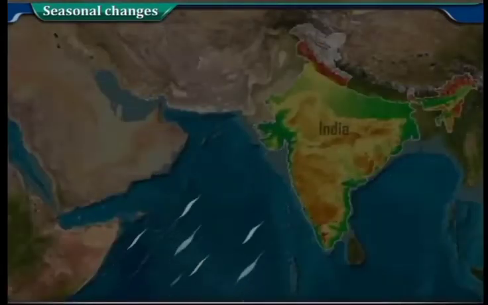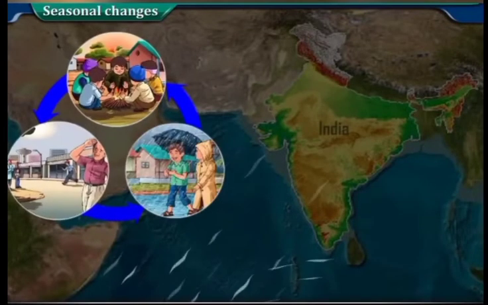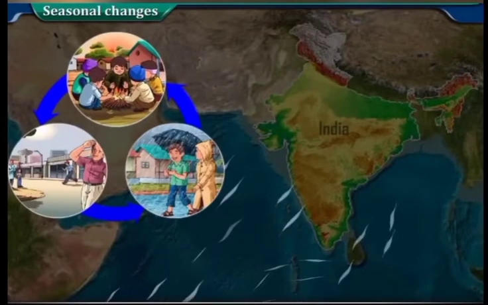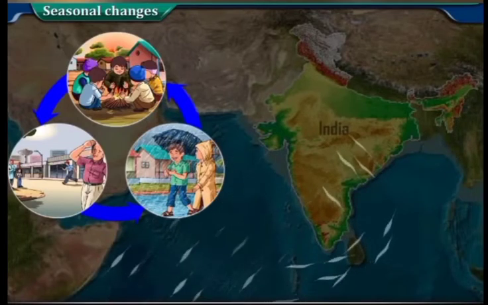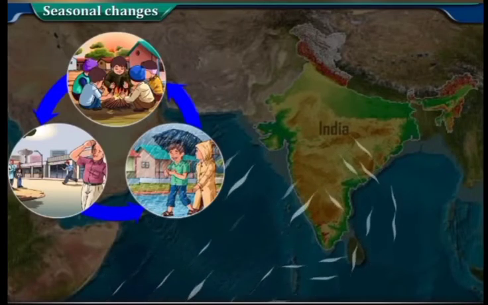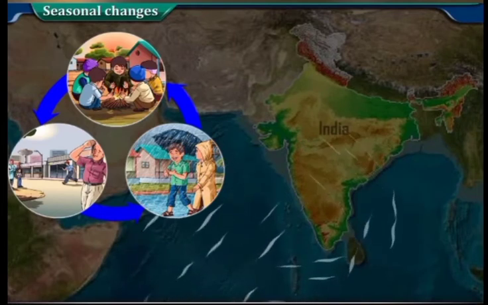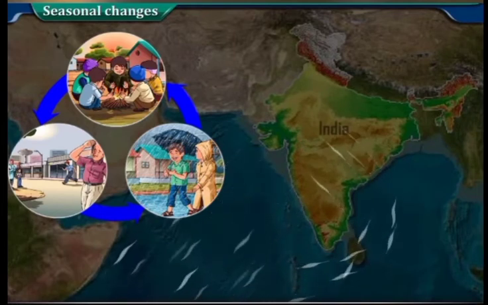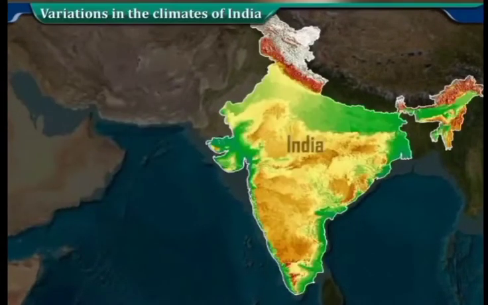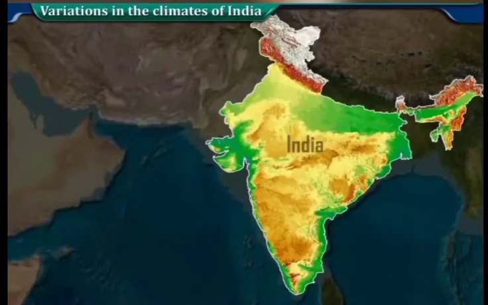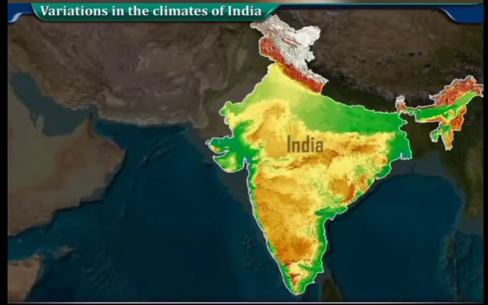In monsoonal countries like India, the winter and summer monsoon winds, which change direction according to the season, affect the seasonal weather and give peculiar characteristics to the weather of every season. That is why the climate is called monsoonal climate. Variations in the climates of India. There are many variations in the climate of India.